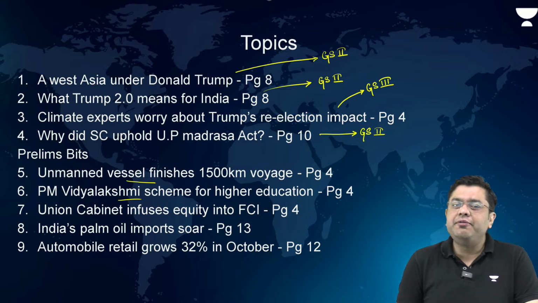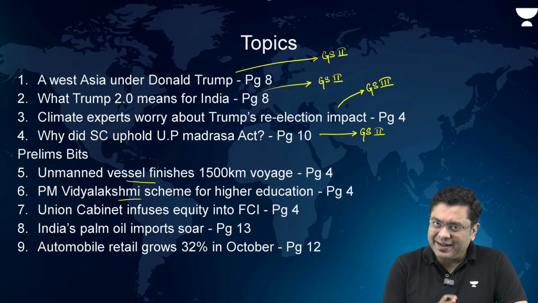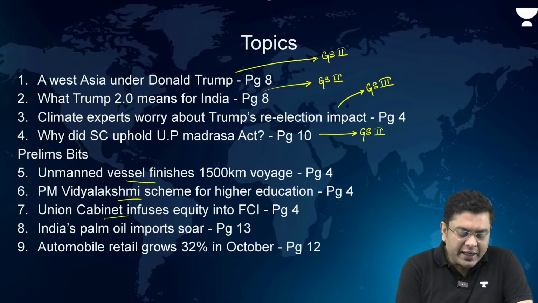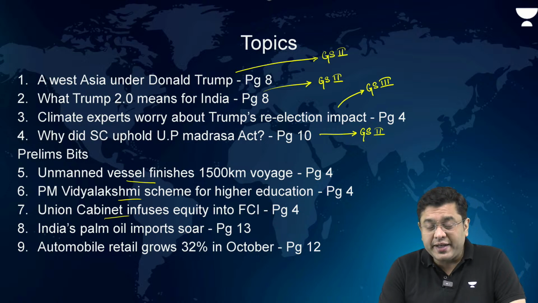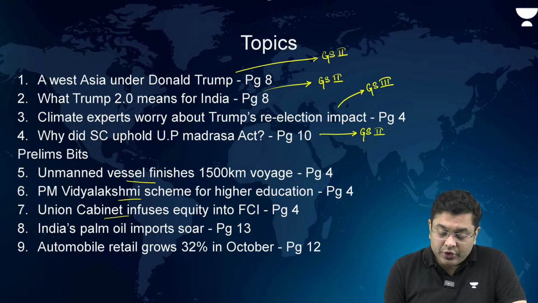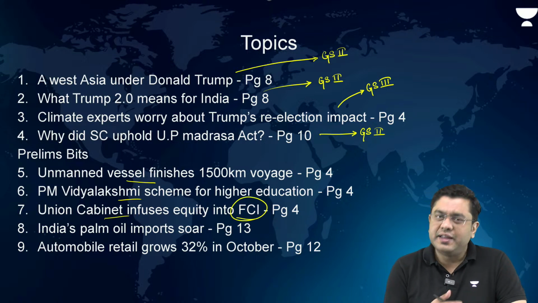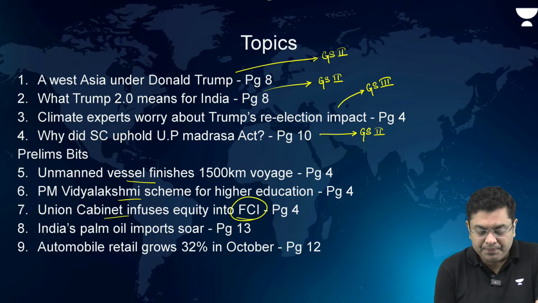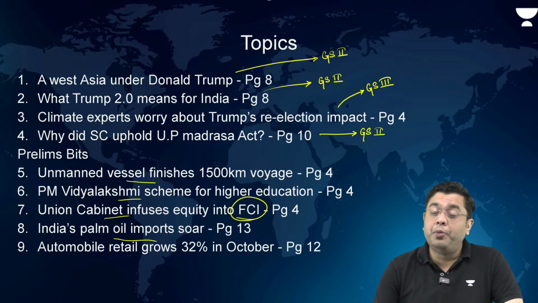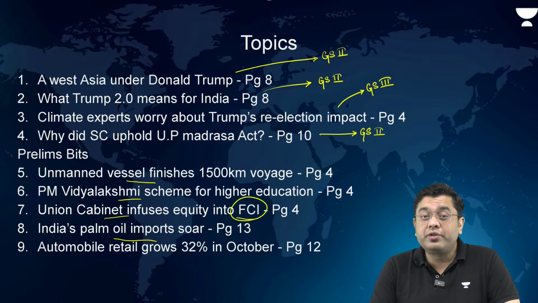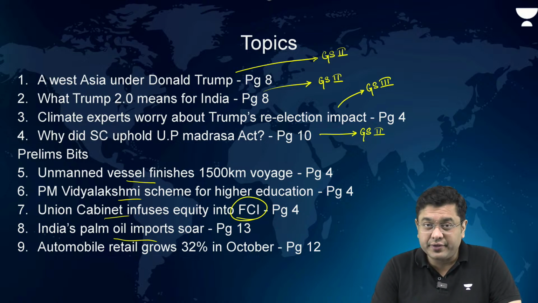The PM Vidyalakshmi scheme for higher education has received the cabinet nod. The Union cabinet infuses fresh equity of close to rupees 10,700 crores into FCI, and that is going to be beneficial for the agricultural and the farm sector. India's palm oil imports have soared by more than 59% in the month of October owing to the festive season.